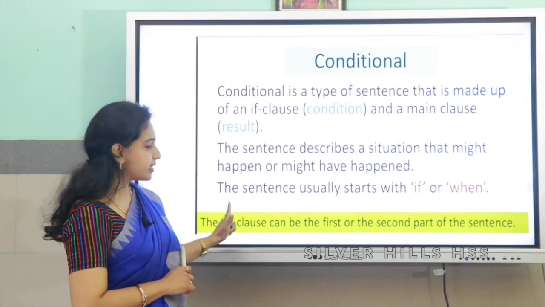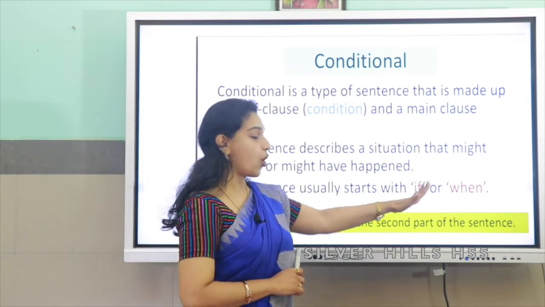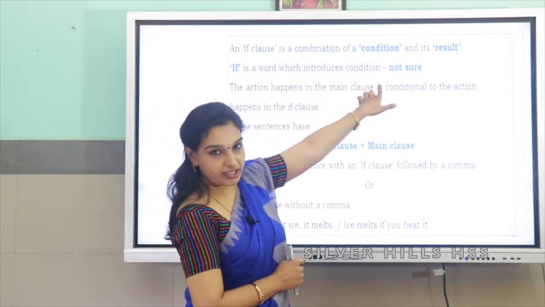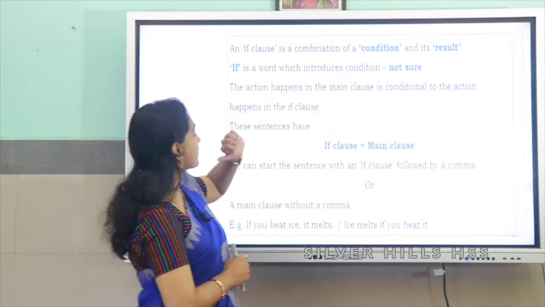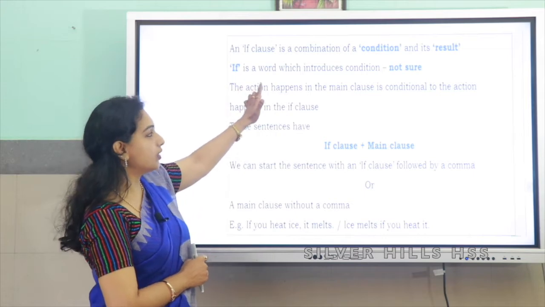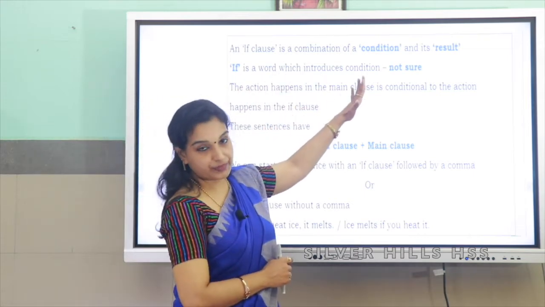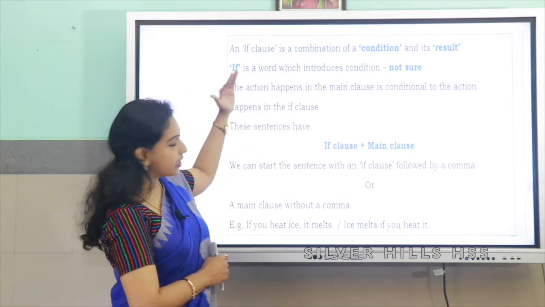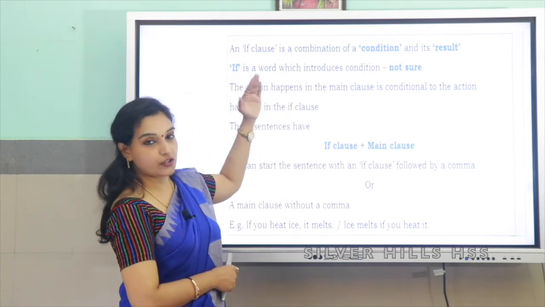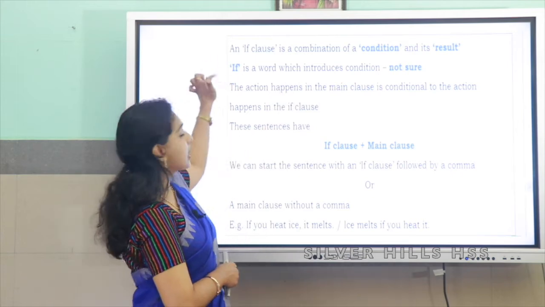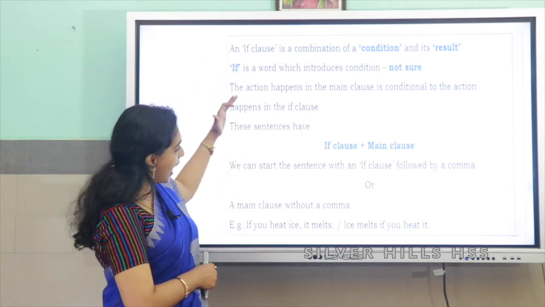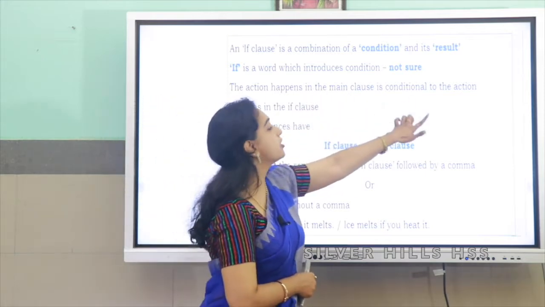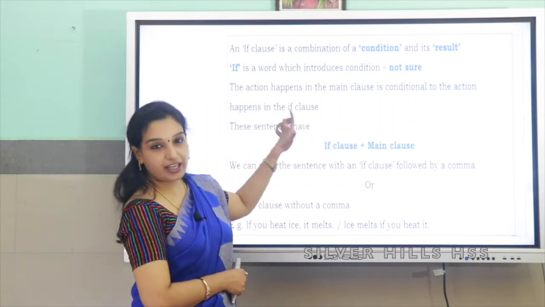So, sentences can start with if or when. As we said, it is a combination of the condition and its result. So, if is a word which introduces the condition. The condition is a not sure one. The action that happens in the main clause is conditional to the action that happens in the if clause.